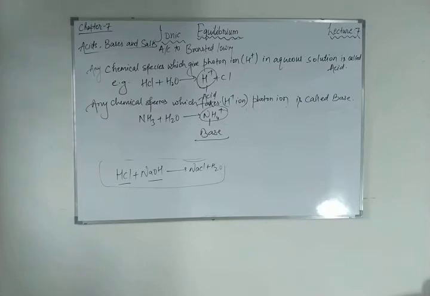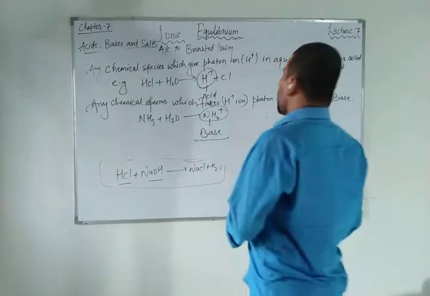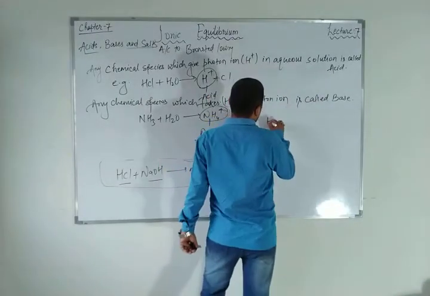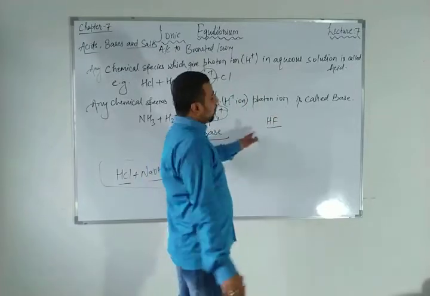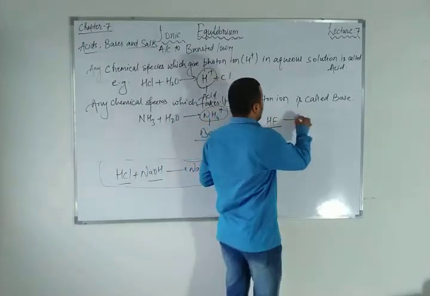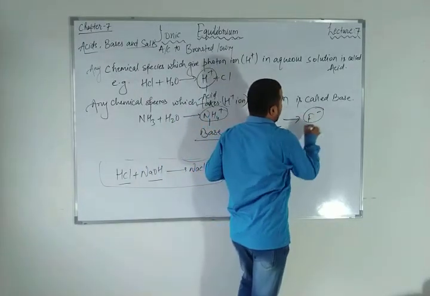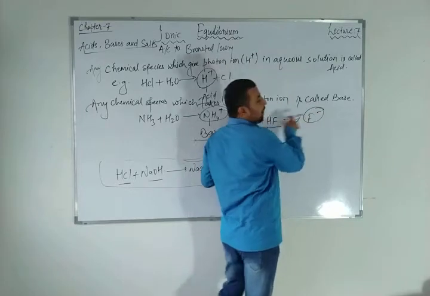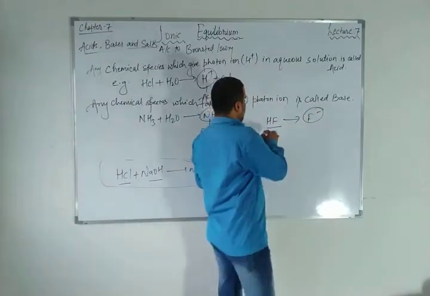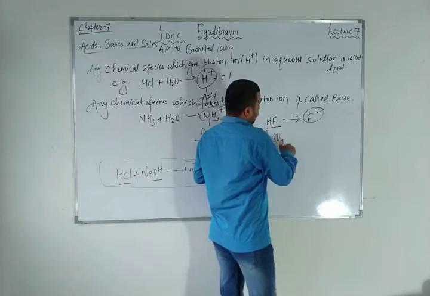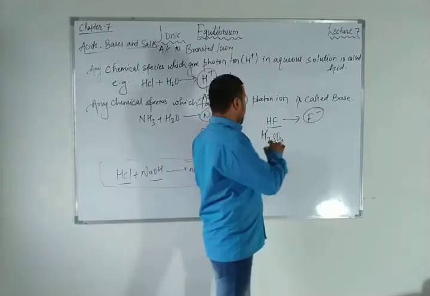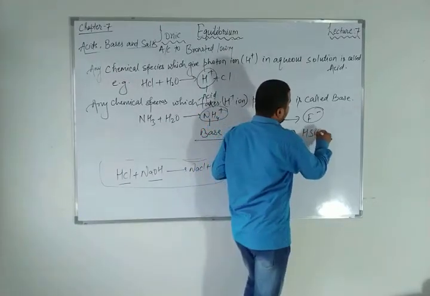Therefore, the corresponding conjugate bases are F minus, HSO4 minus and CO3 2 minus. See here, for HF, what should it have? If F minus is there, then H attached to it becomes hydrogen fluoride. Similarly, H2SO4 should have one hydrogen ion less, so it must be HSO4 minus.